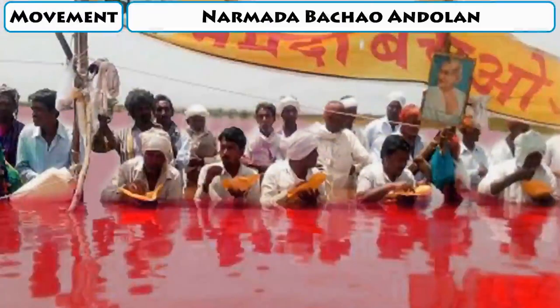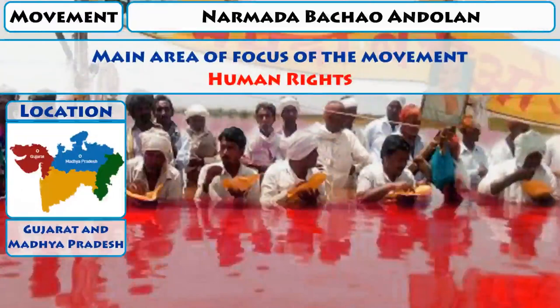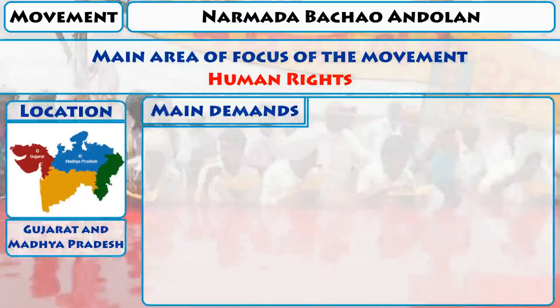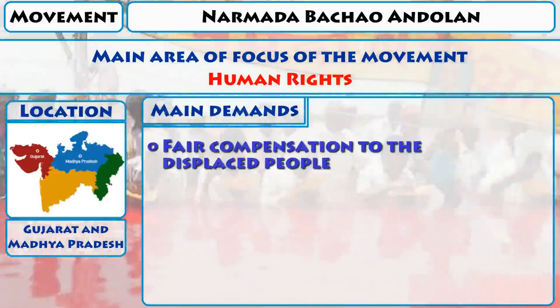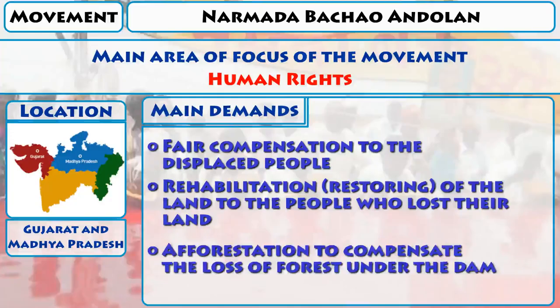Movement: Narmada Bachao Andolan. Main area of focus of the movement: human rights. Location: Gujarat and Madhya Pradesh. Main demands: fair compensation to the displaced people, rehabilitation, restoration of land to the people who lost their land, afforestation to compensate the loss of forest under the dam.